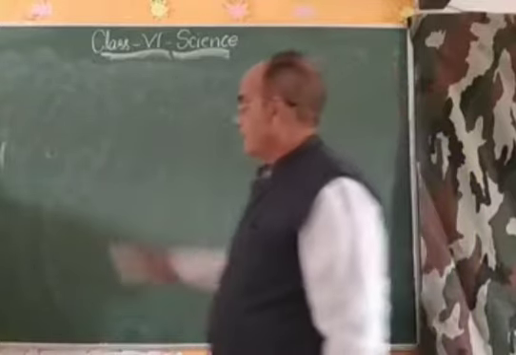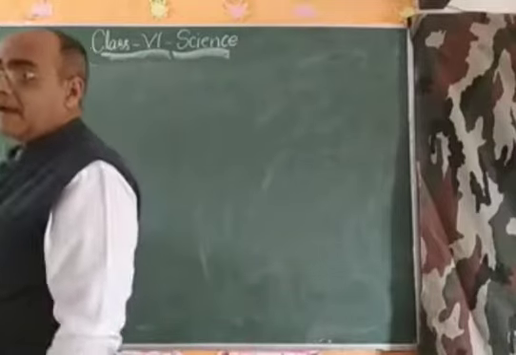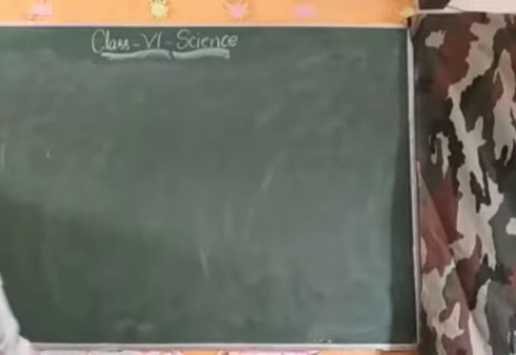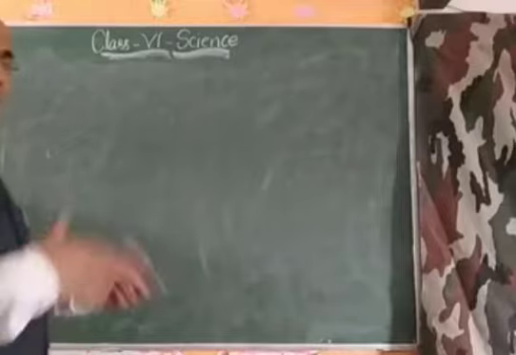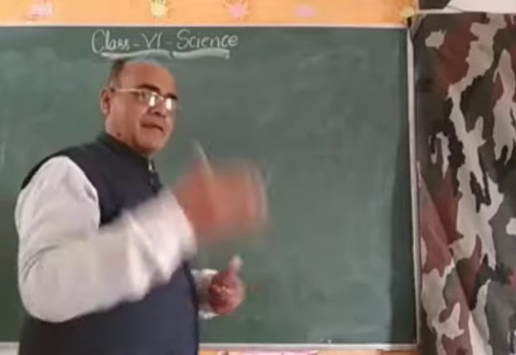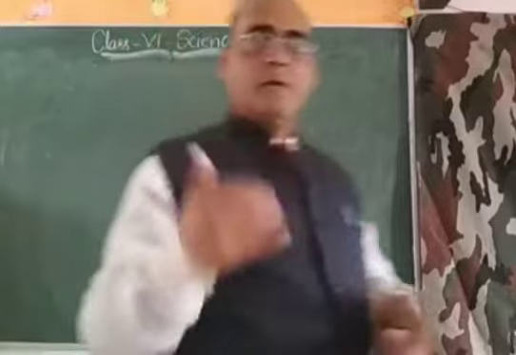Means there is interaction between different living organisms, different plants and animals, and that interaction forms the food chain.